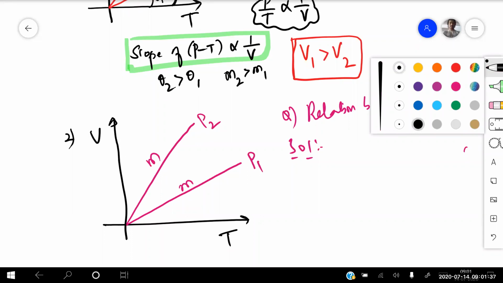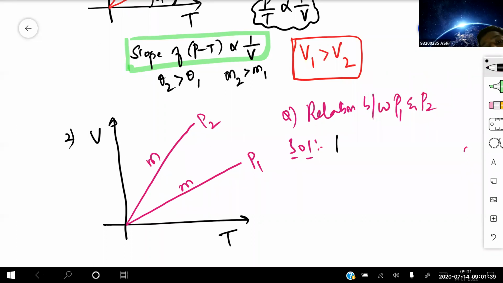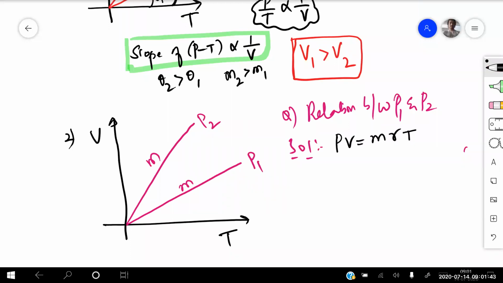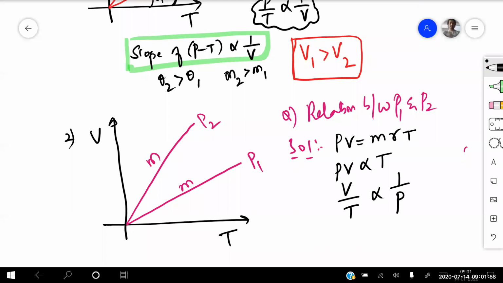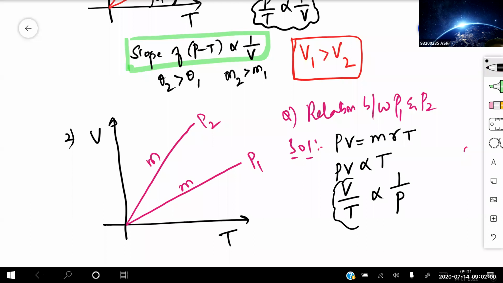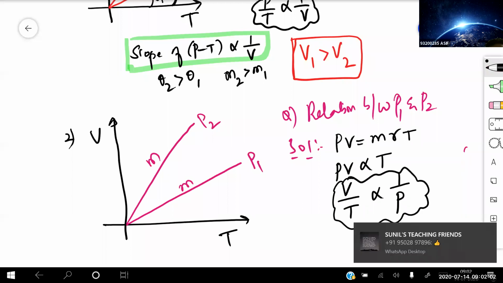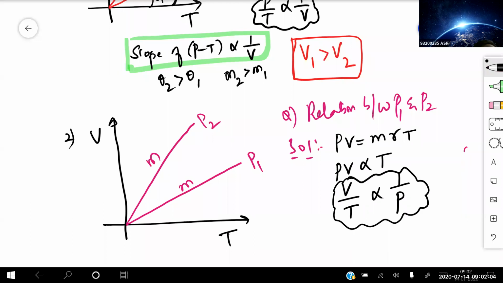So PV equals M R into T, so I can write V by T is proportional to 1 by P. So the V by T graph is inversely proportional to what? Pressure. So this is your V by T graph, and it is inversely proportional to your pressure.